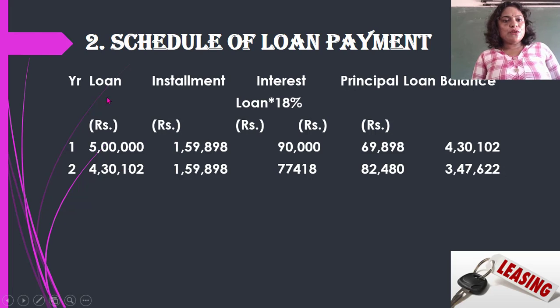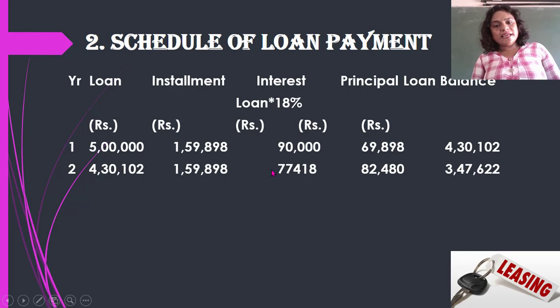Remember this. So the loan amount, for the second year, the balance remaining is 4,30,102. On this, 18% is the interest when you calculate. So 77,418 is the interest. Installment we have is 1,59,898.